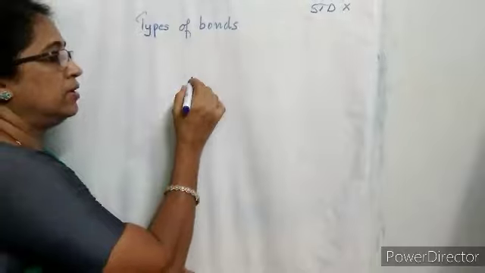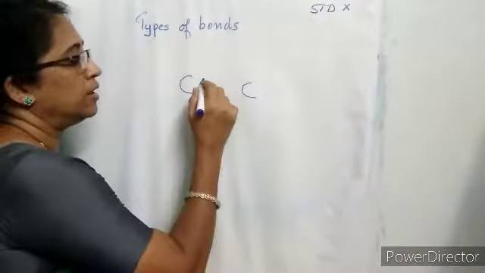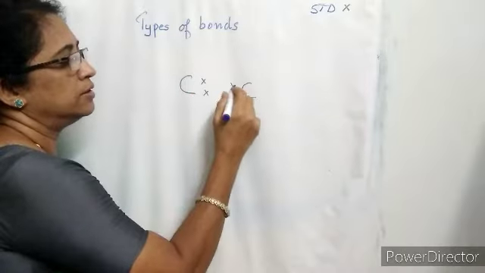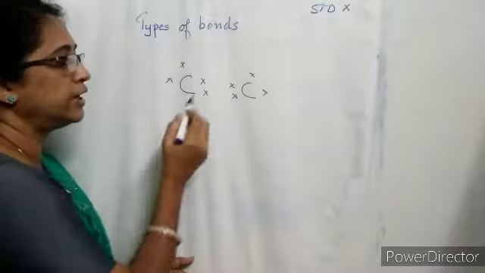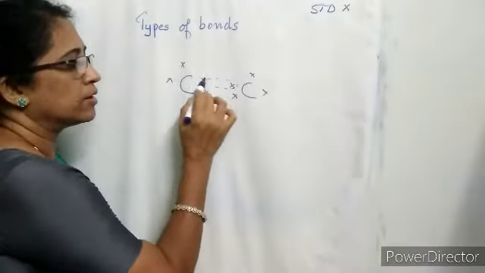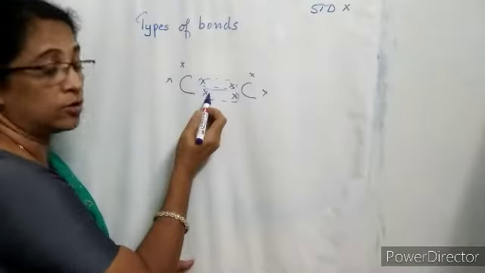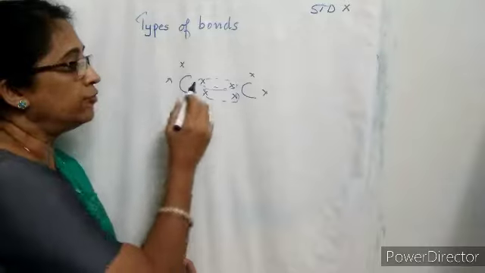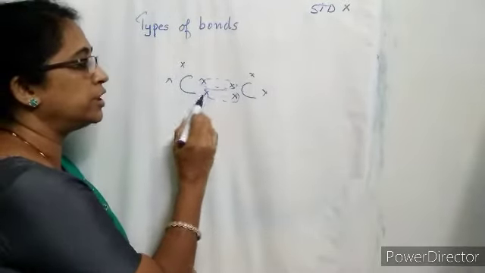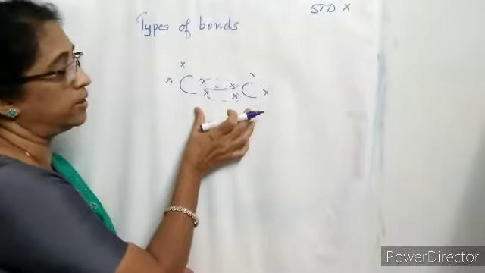Next, a carbon atom has 4 electrons in the outermost shell. Then a carbon atom shares 2 electrons, or between 2 carbon atoms, how many electrons are shared? 4 electrons are shared. 1, 2, 3, 4. 4 electrons are shared between 2 atoms of carbon.